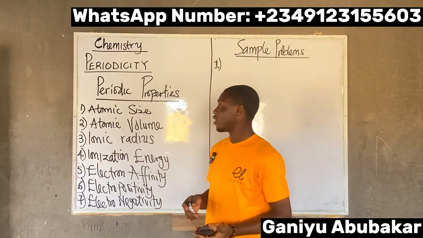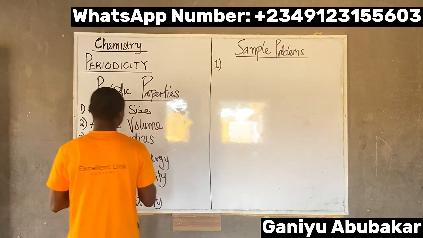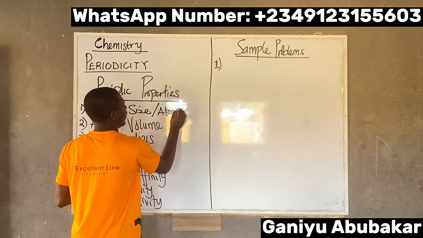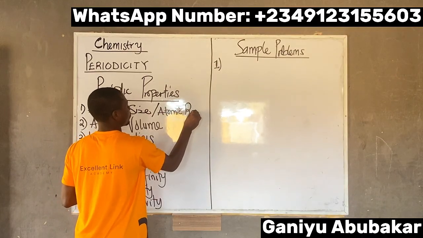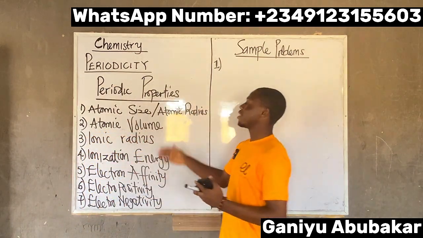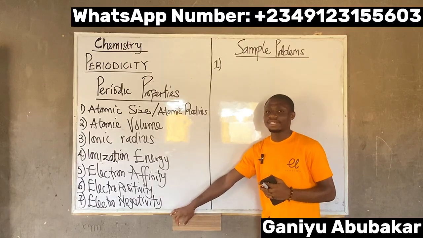So in the next class, we'll look at the concept of atomic size. By the way, I can call it atomic size or I call it atomic radius, either of the two. We'll look at this first one in our next class.